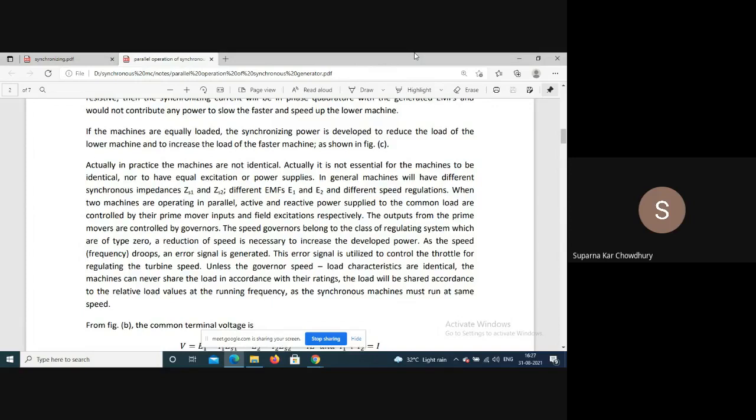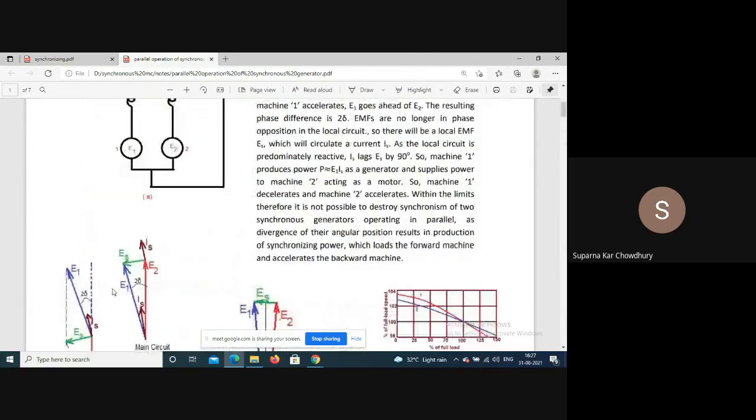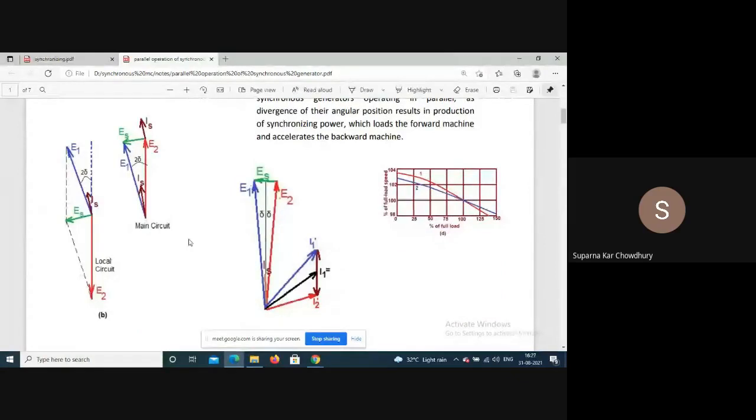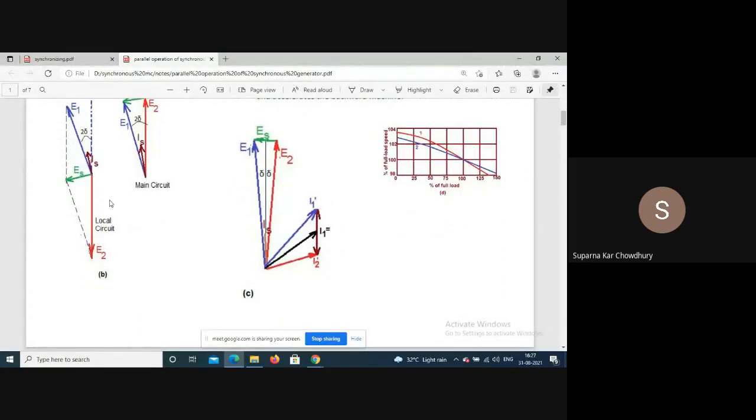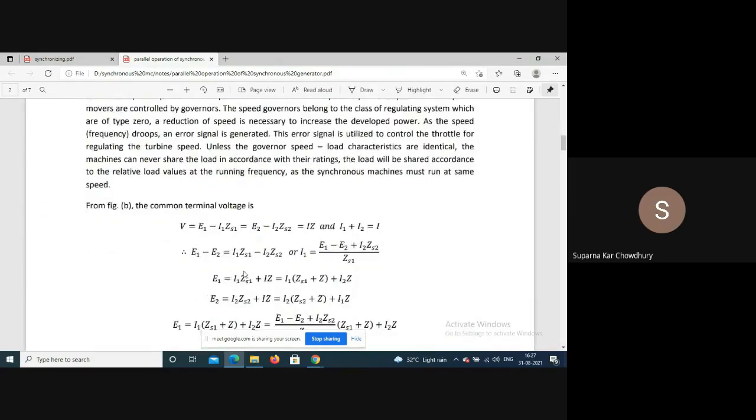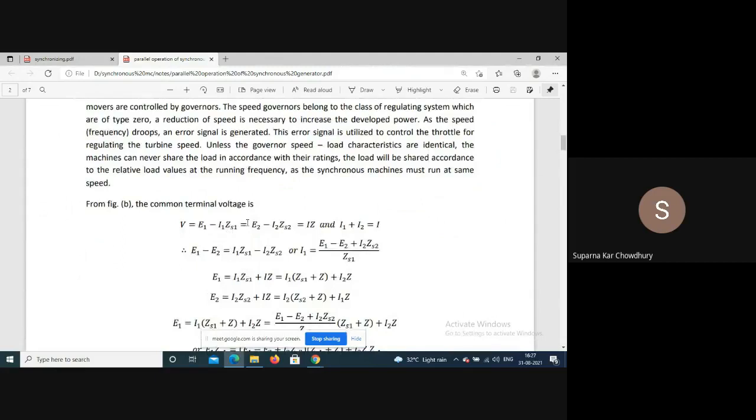Now, from the phasor diagram I have drawn here, if the terminal voltage is Vt, then Vt will be E1 minus I1 ZS1 for the first machine. For the second machine, V will be E2 minus I2 ZS2, and that is equal to IZ, where I is the load current and Z is the load impedance, and I1 plus I2 is equal to I. So these are the relationships.